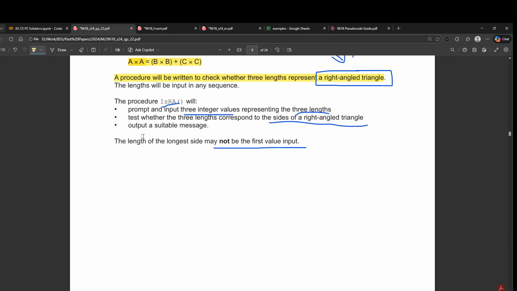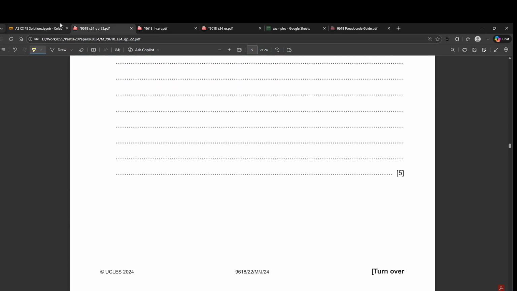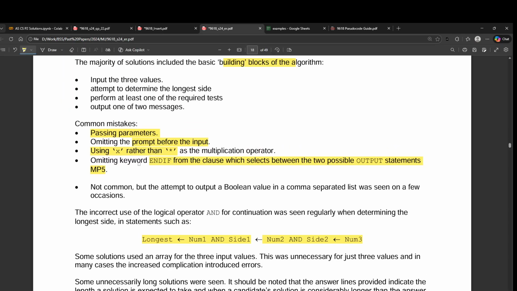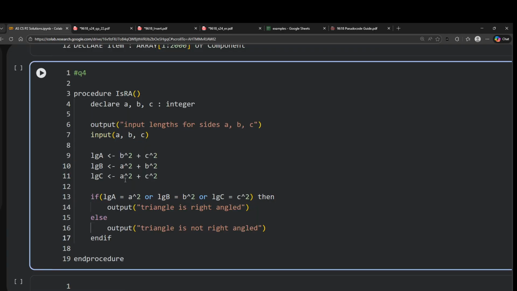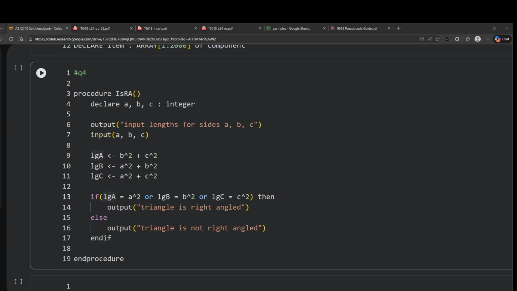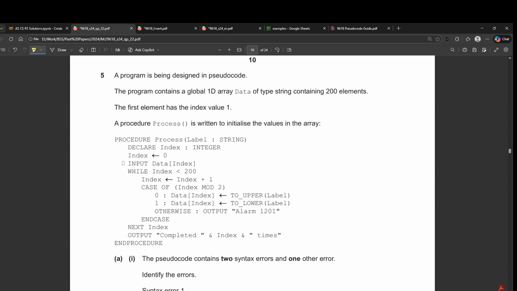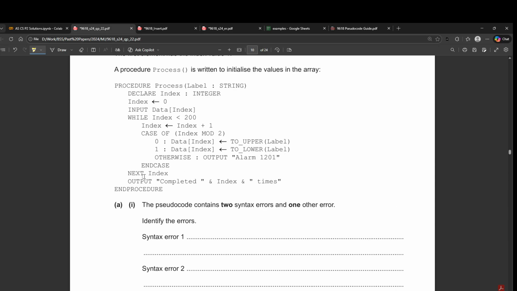And you get how many marks for this? You get 5 marks for this. And like you saw in the exam report, this was not well attempted. Some of the candidates got mixed number of marks. So what did I do? I just found the values of the right side of the Pythagoras theorem, and then I compared it with the left side for all the sides, and if in any of these cases the condition is true, then that means that the triangle is right angled. That's it. So this was question 4. Then we move on to question number 5.